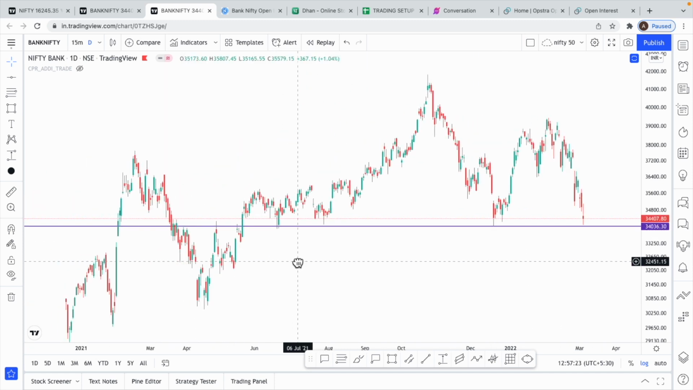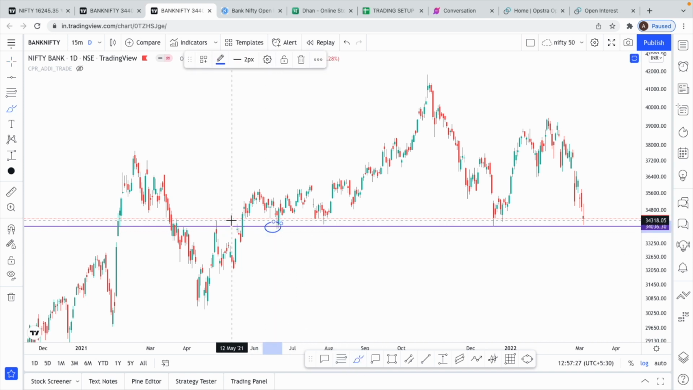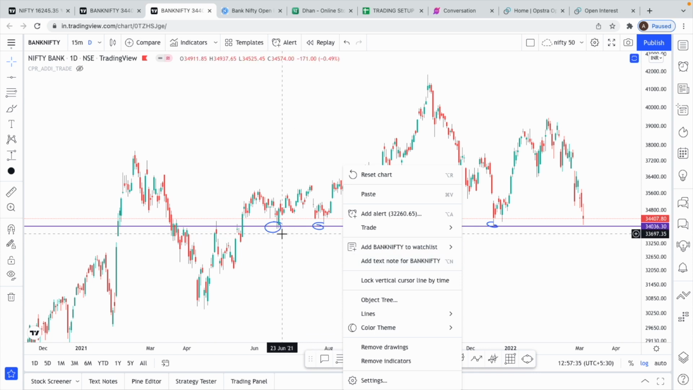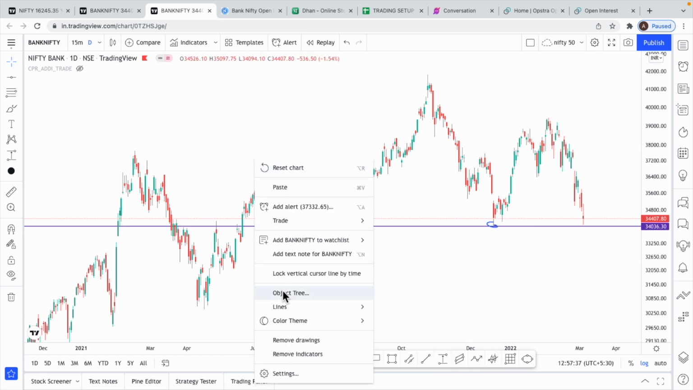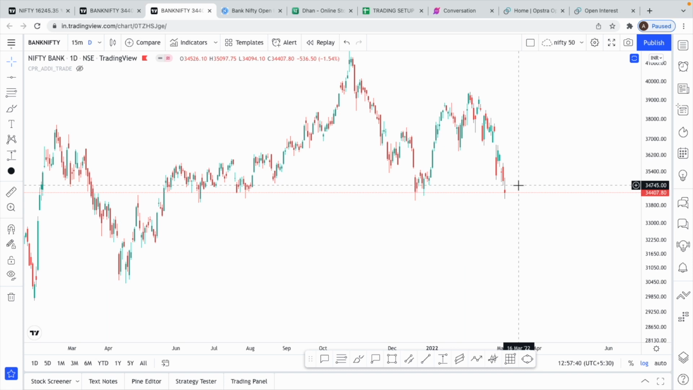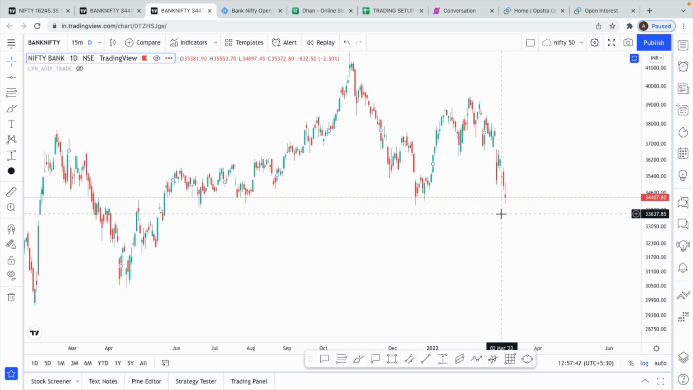So why is this level a very good support? See how many times we have taken support here. 1 in this region, 2, 3. This is the 4th time we are coming over here in probably 1 year. So we'll have to see if this holds or if this breaks. If this breaks, I'll be telling you the levels.